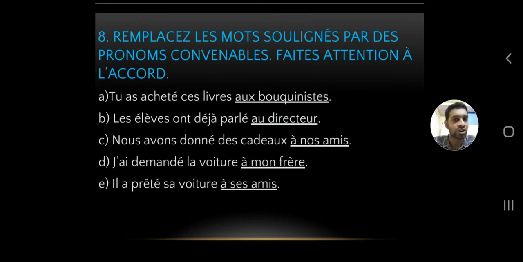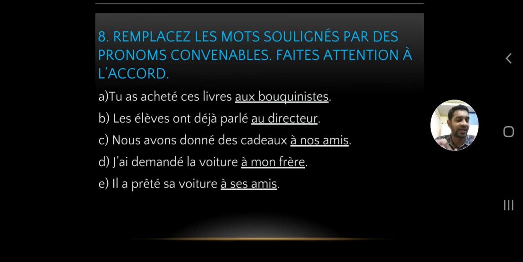So the fourth one, j'ai demandé la voiture à mon frère. I asked for the car, so to my brother. Again you can see the preposition à, clearly visible there. So the last one, il a prêté sa voiture à ses amis. Prêter is to lend. He has lent his car to his friends, à ses amis, which is an indirect object. You can see the preposition à.